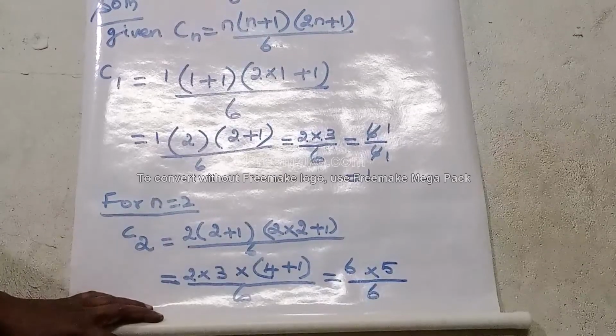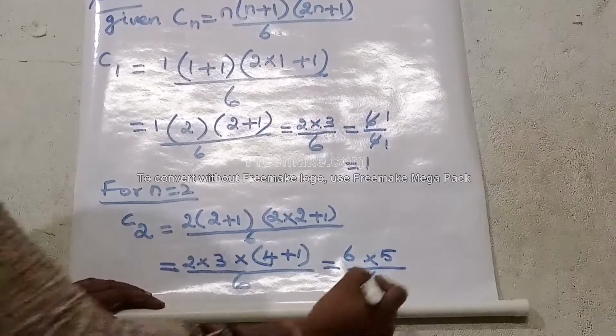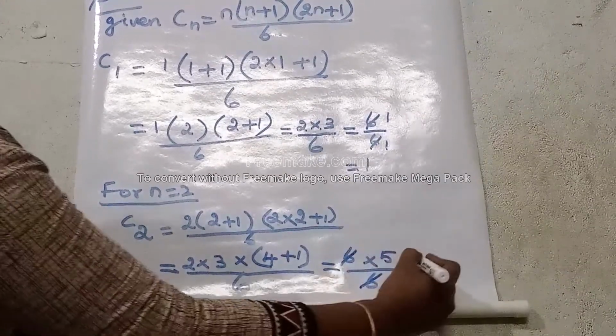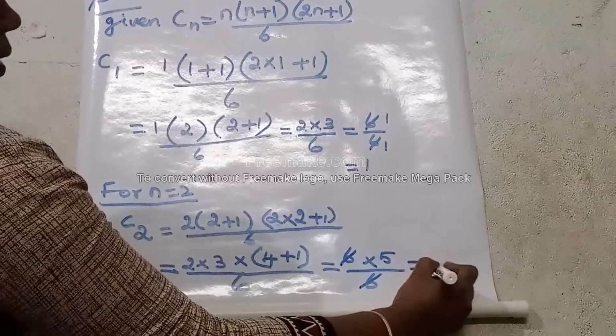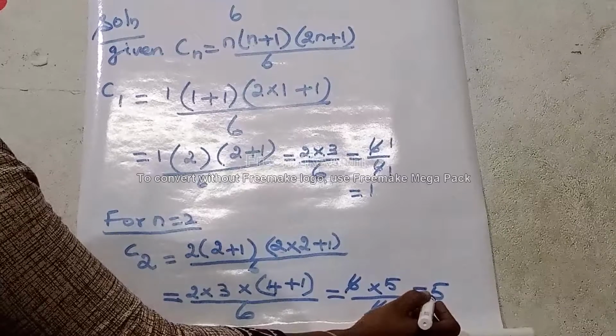Now 6 can be cancelled. Remaining we have 5. So C2 equal to 5.